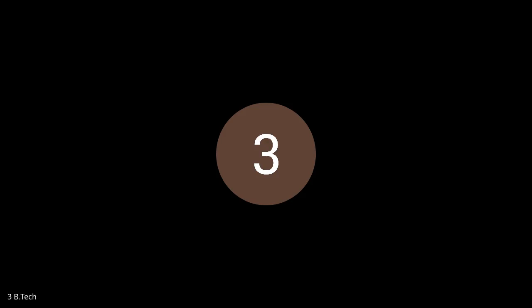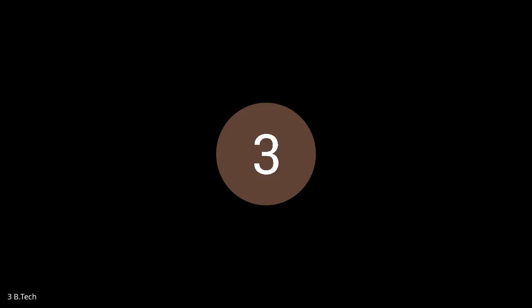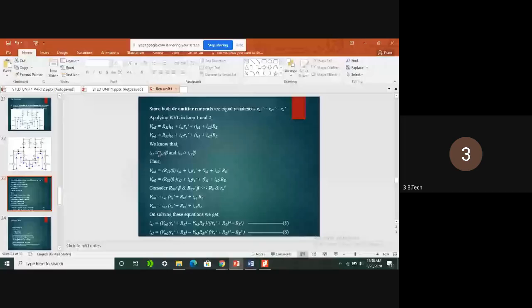Again, by applying KVL at loop 1 and loop 2, we get the input voltages this way. And the base voltages we already know, and we have seen clearly the relation between base voltage and emitter voltage is always equal. So the base current IB1 is equal to IE1 by beta times, and IB2 equals IE2 by beta times.